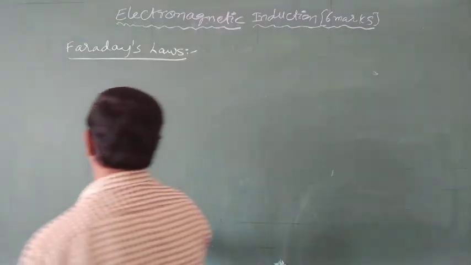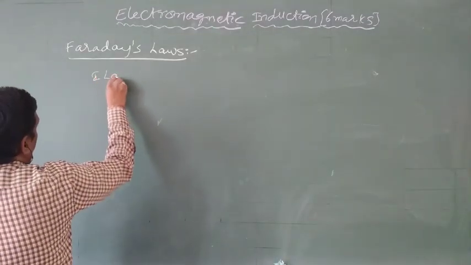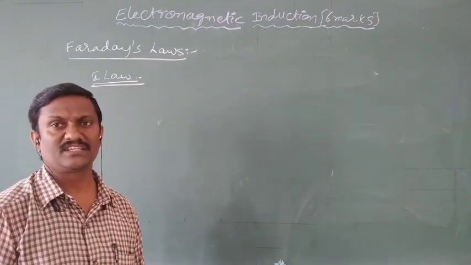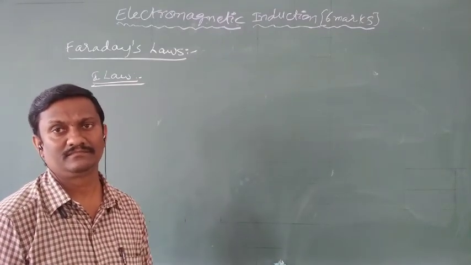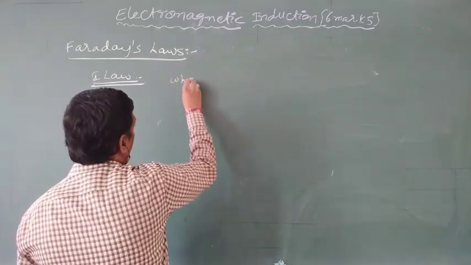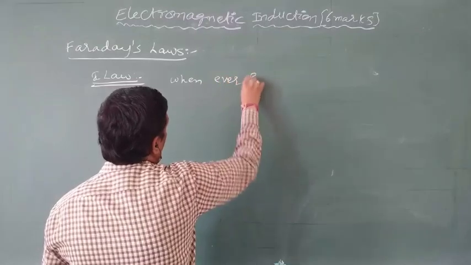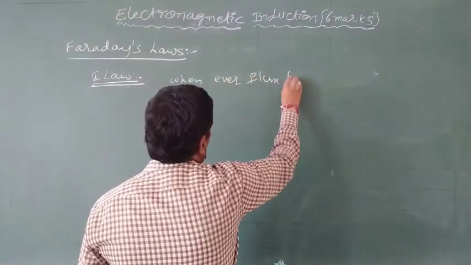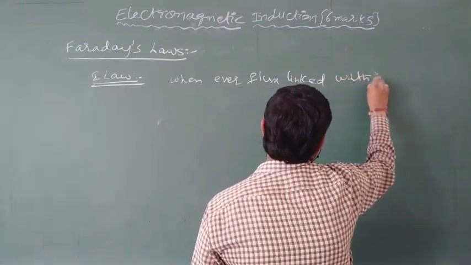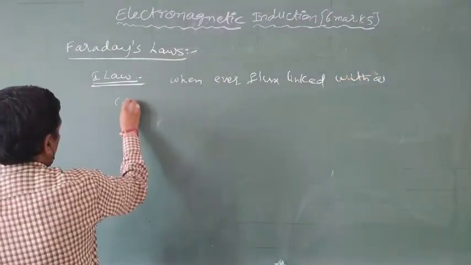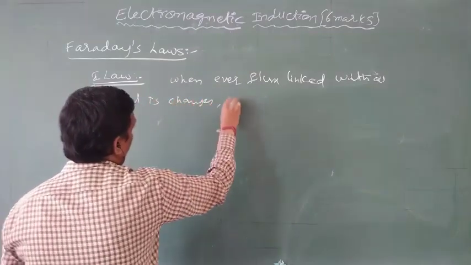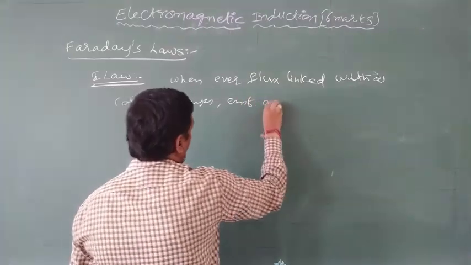The first law is nothing but the definition of electromagnetic induction.